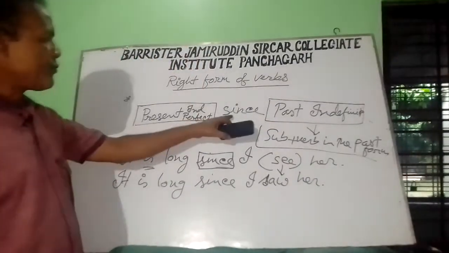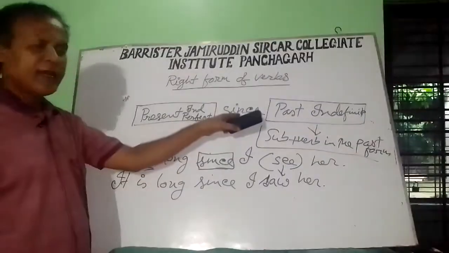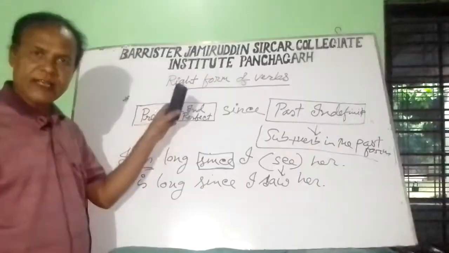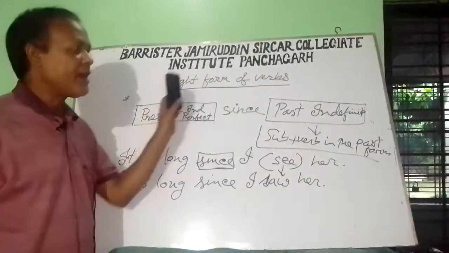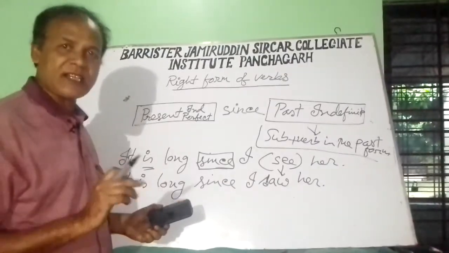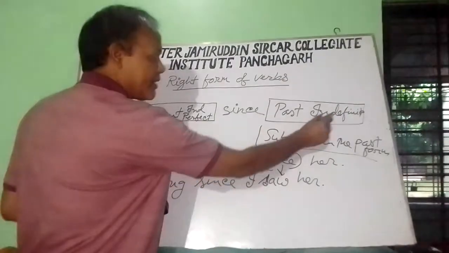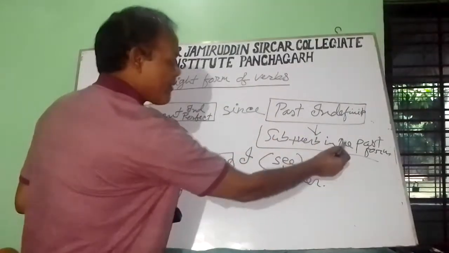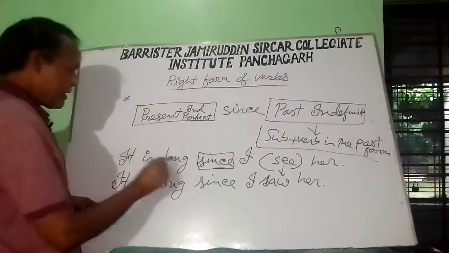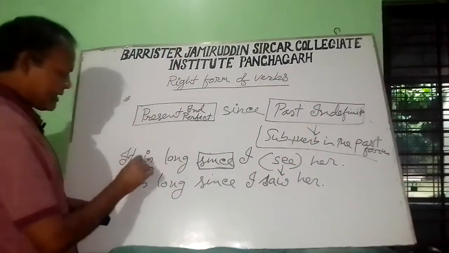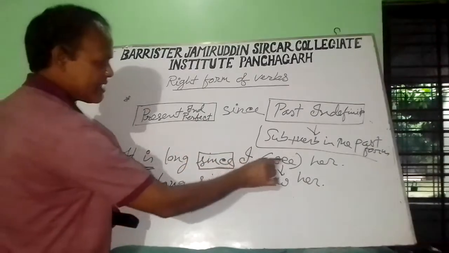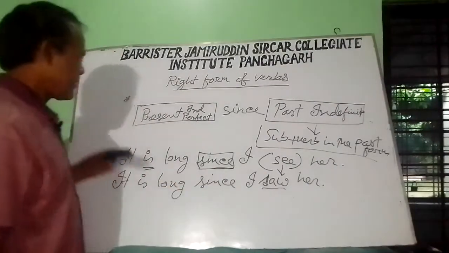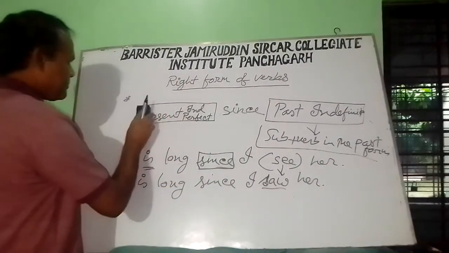I repeat, if there is since in the middle, used as conjunction, and before since the sentence is in the present indefinite or present perfect, then after since the sentence will be in the past indefinite. We know past indefinite tense: subject, then verb in the past form, then object. Here is an example: it is long since I see her. See will be in the past form, so this is past indefinite tense. Let's see another rule.